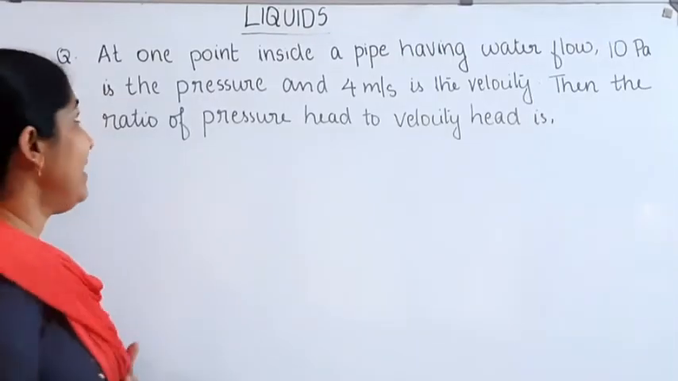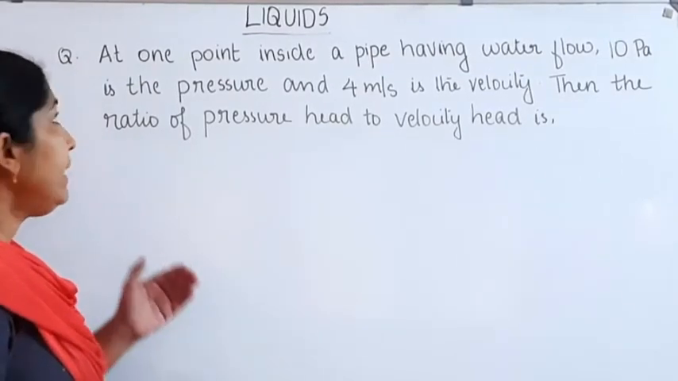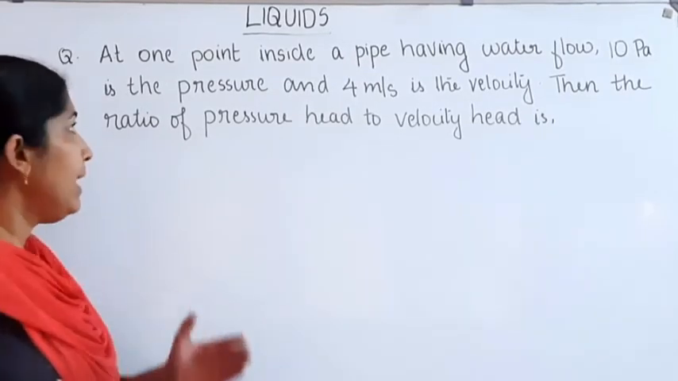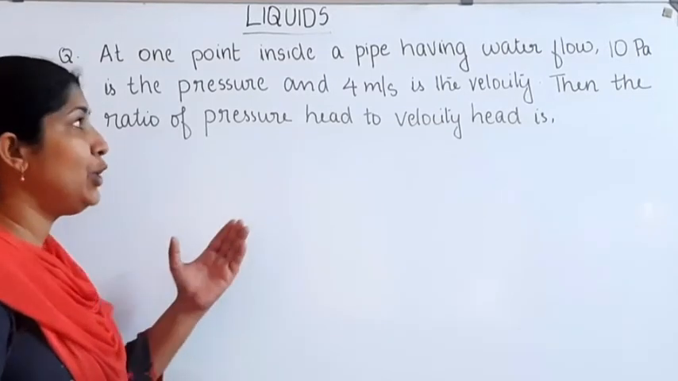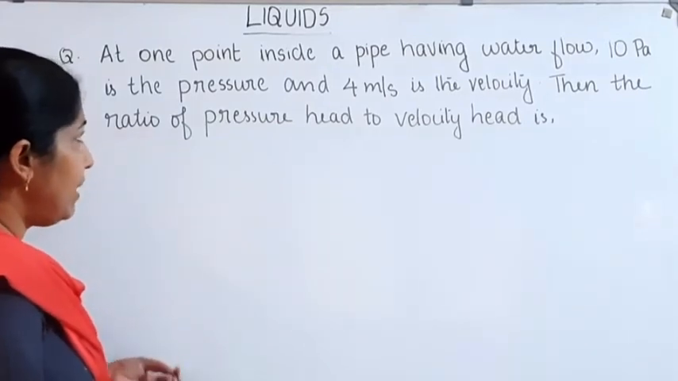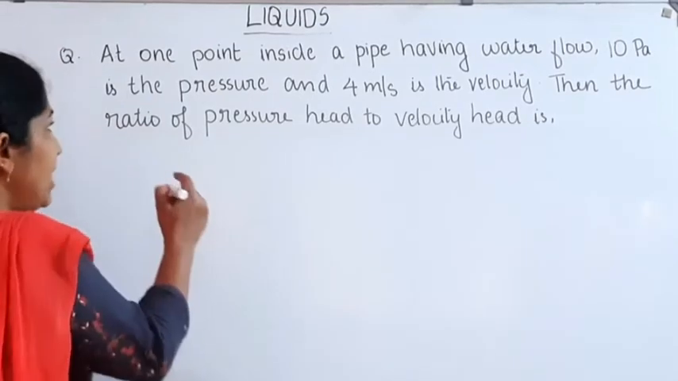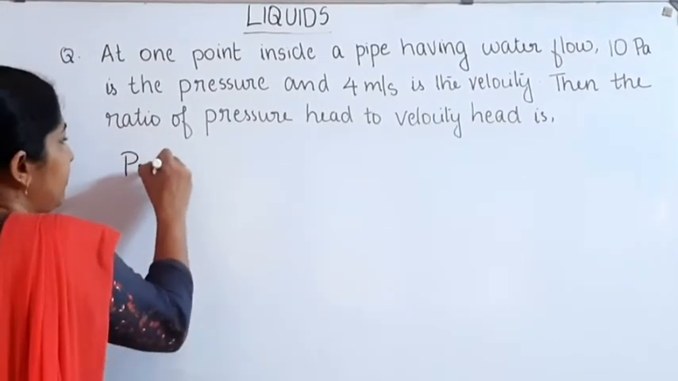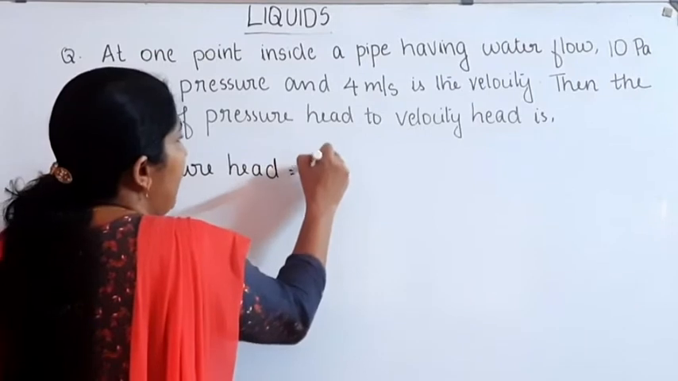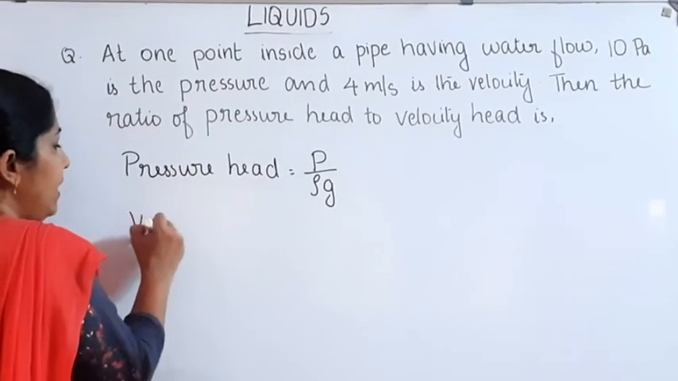Our next question: at one point inside a pipe having water flow, 10 Pascal is the pressure and 4 meter per second is the velocity. Then the ratio of pressure head to velocity head is? Here we can use Bernoulli's theorem. What about the equation for the pressure head? Pressure head is equal to P by rho G.